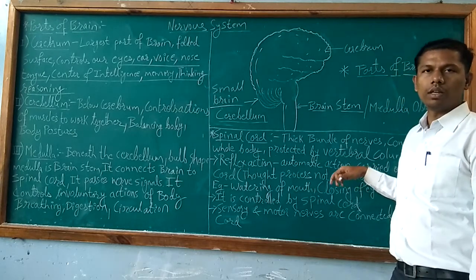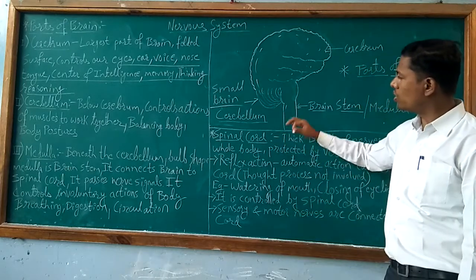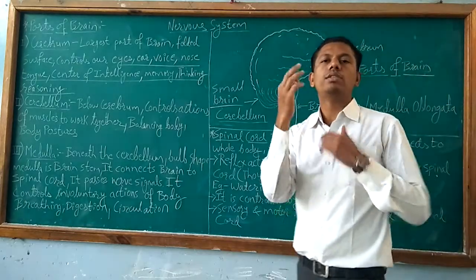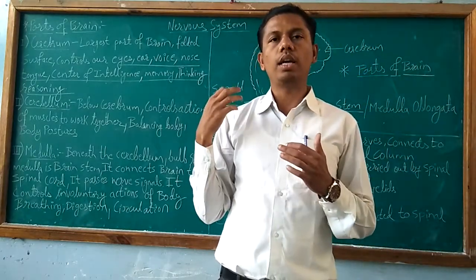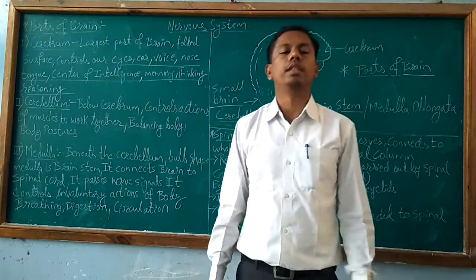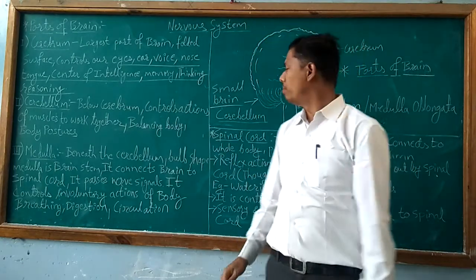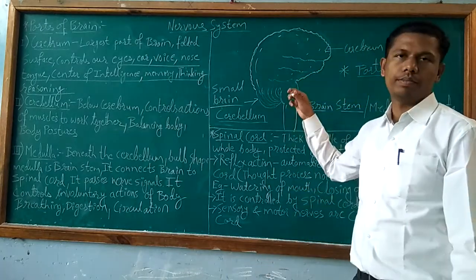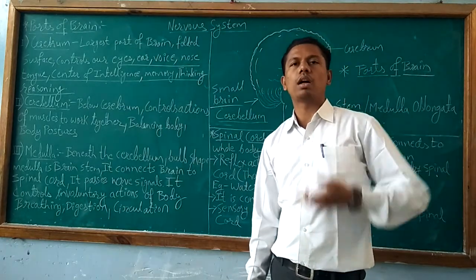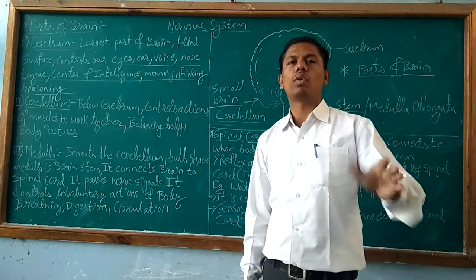Also, the nerve signals from body to the spinal cord and from spinal cord to the brain stem, and from brain stem it goes to the brain, and in this way signaling coming and going is done by the nervous system, from brain to body, from body to brain, by spinal cord and brain stem. So this is the way of incoming nerve impulse and outgoing nerve impulse. Outgoing in the sense to the body and incoming from body to the brain.